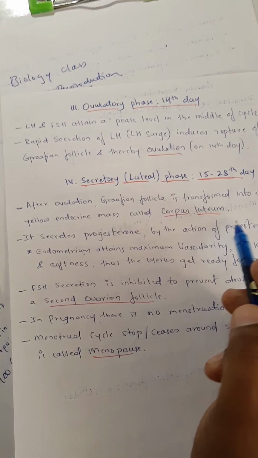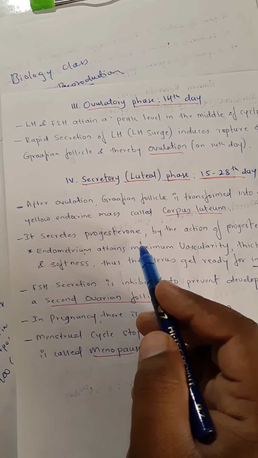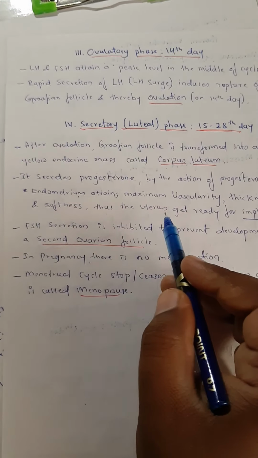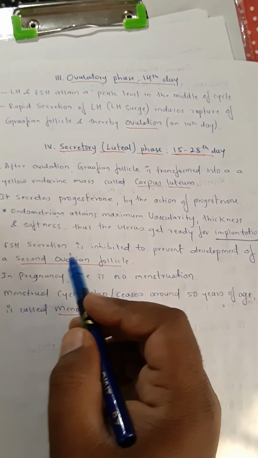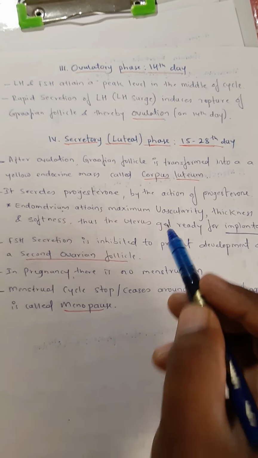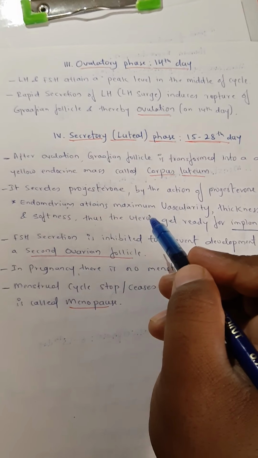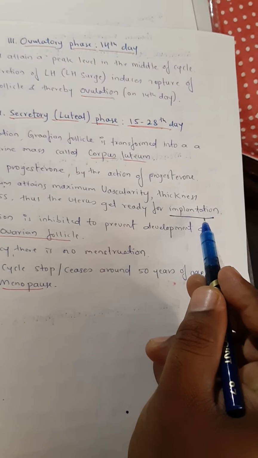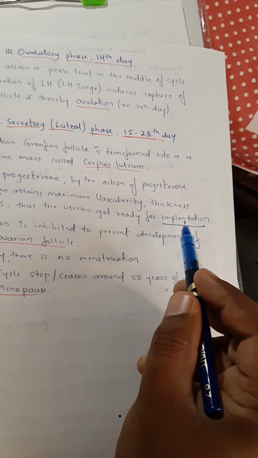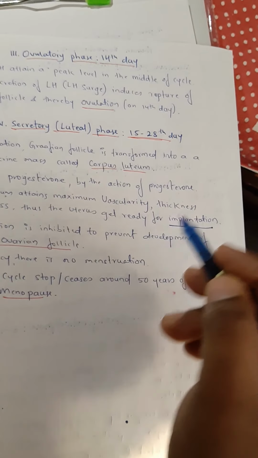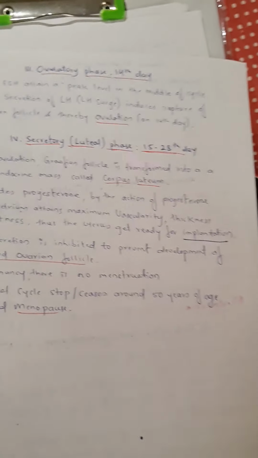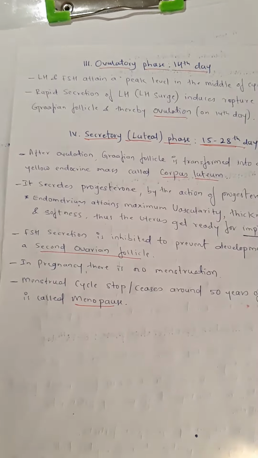becomes the corpus luteum, and the corpus luteum is going to synthesize hormones, and the main function is to attain maximum vascularity, thickness, and softness of the uterus, because this is the place where, after fertilization, the egg is going to be implanted. What do you mean by implantation? The fertilized egg is transferred to the uterus and implants into the uterus. That is the meaning of implantation. After implantation, that woman is considered pregnant.